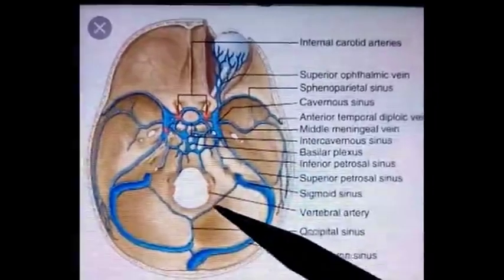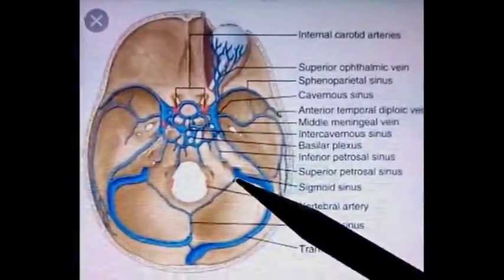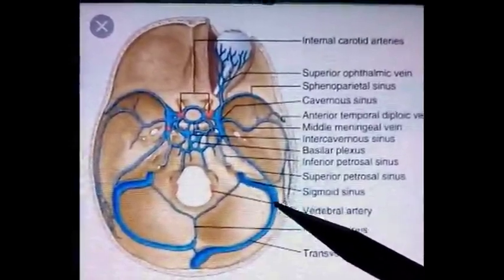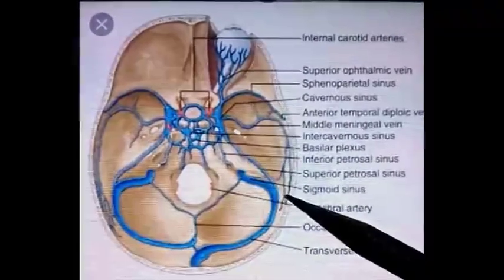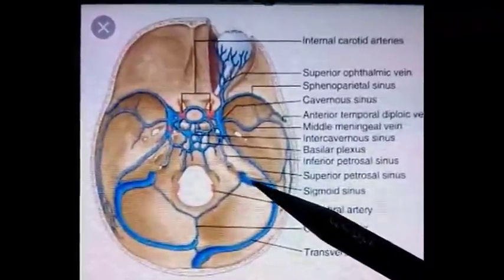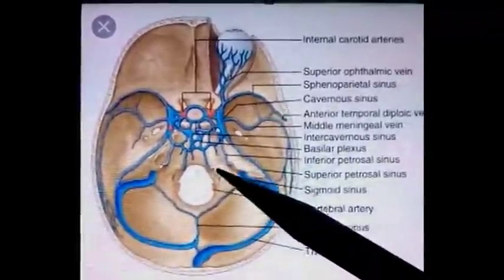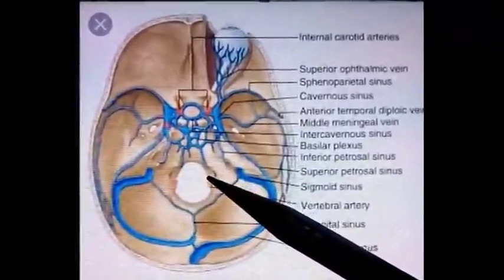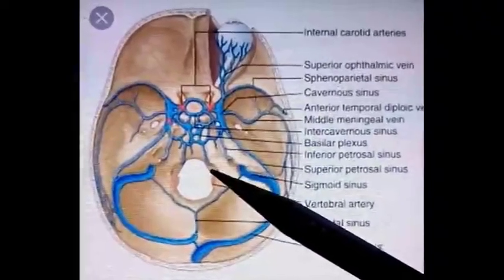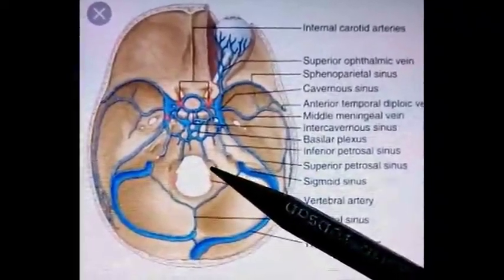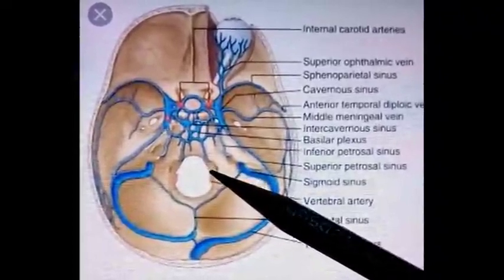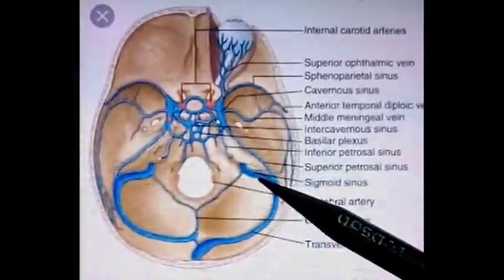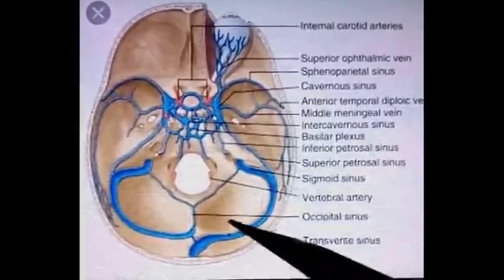Tributaries of sigmoid sinus. Sigmoid sinus receives the emissary veins from the mastoid process. So mastoid emissary vein drains into it. Then condylar emissary veins. Condylar emissary veins are coming from or draining the condyles of the occipital bone. So condylar emissary vein also drains into the sigmoid sinus.